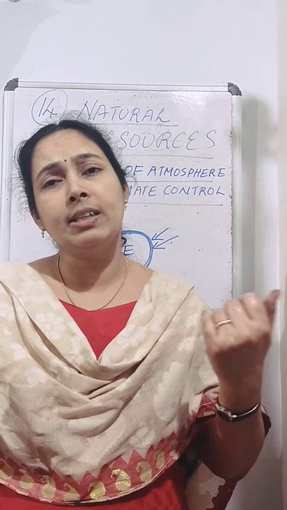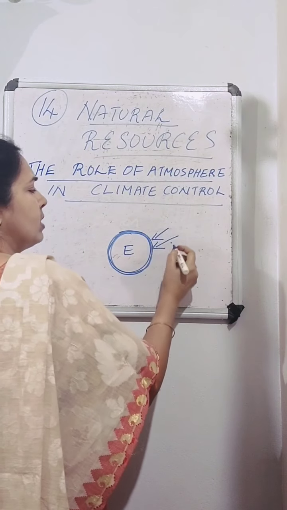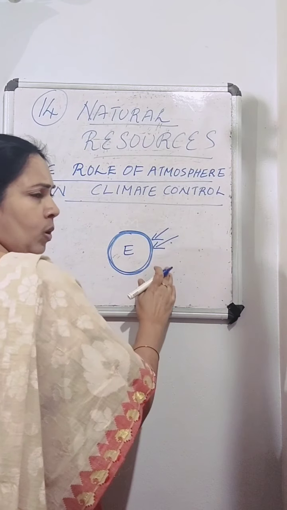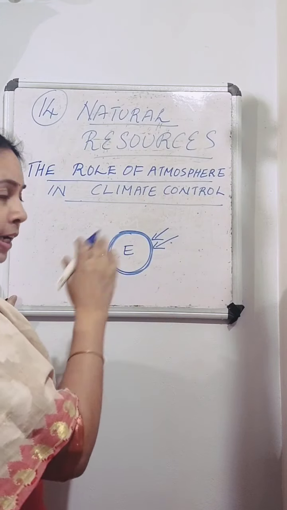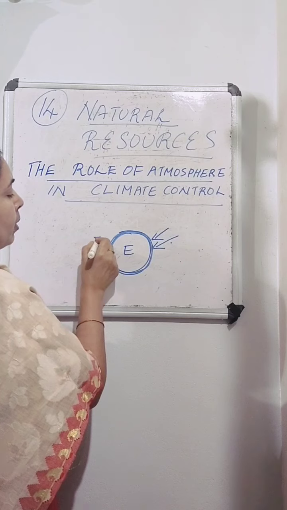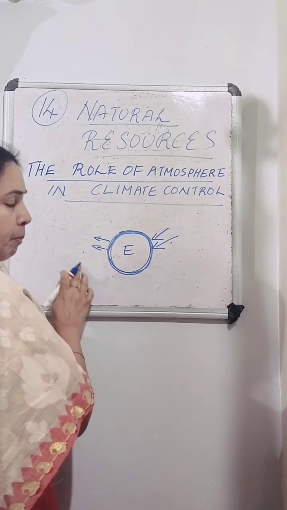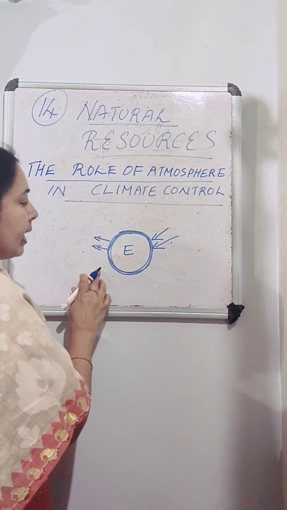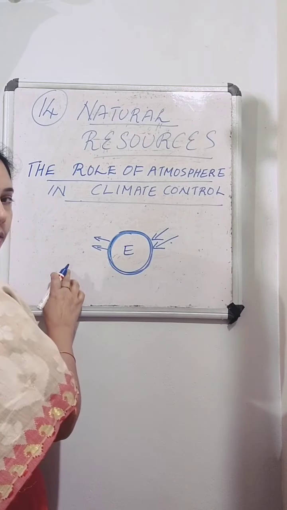Then what is the case during night? During night, the temperature outside will be very low. So usually what happens? Heat moves from region of higher temperature to lower temperature. So heat will try to move from the earth into the outer space where the temperature is less. But here the heat can't move from the earth into the outer space.